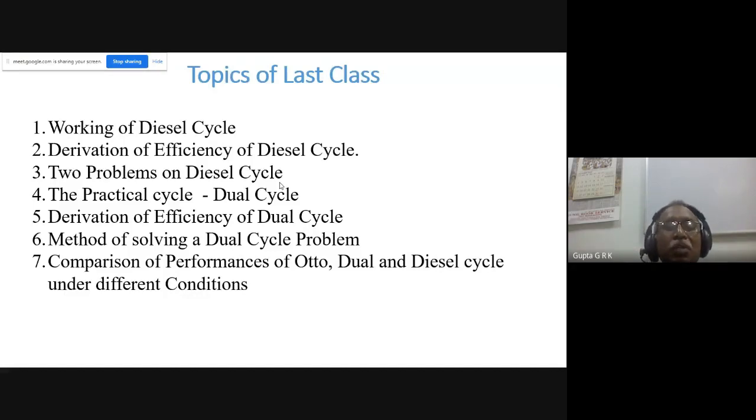When the speeds are high, we normally inject the fuel before the top dead center. So there will be partially constant volume combustion and partially constant pressure combustion. So I will have a dual combustion cycle, or mixed cycle, or limited pressure cycle. That is the way we call it. And we derived the efficiency of the dual cycle, and we saw how to solve a dual cycle problem also. And we saw the comparison of performances of the Otto, dual, and diesel cycles under different conditions.